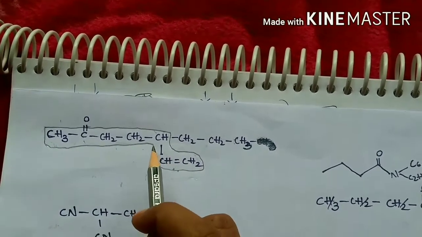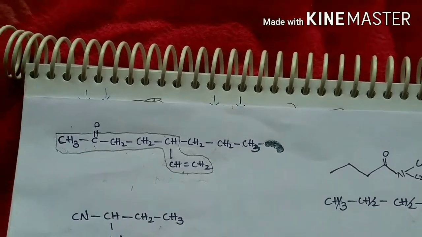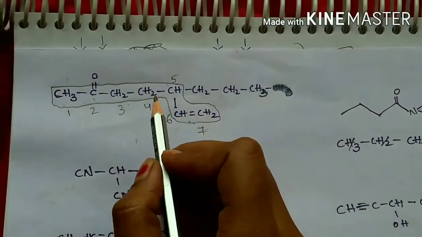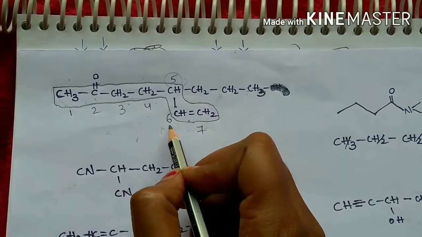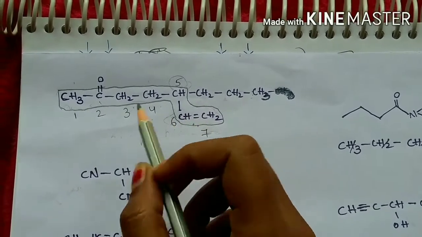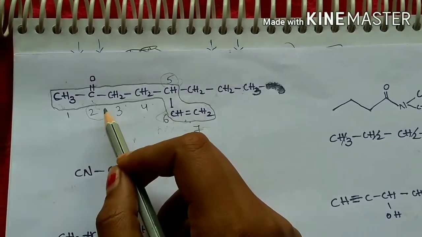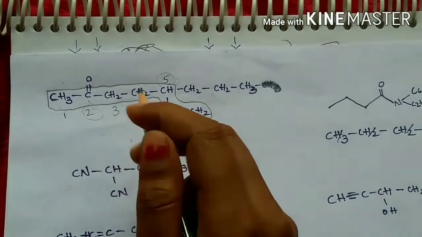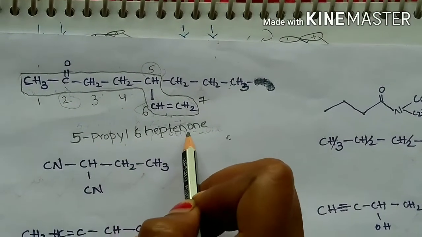Now start numbering such that the functional group gets the lowest number. Here the propyl group is substituted at the 5th position, the double bond is at the 6th position and the functional group is at the 2nd position. So this compound can be written as 5-propyl 6-heptanone.